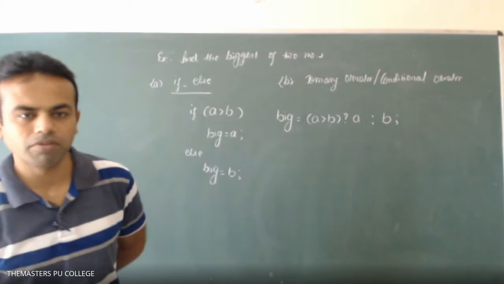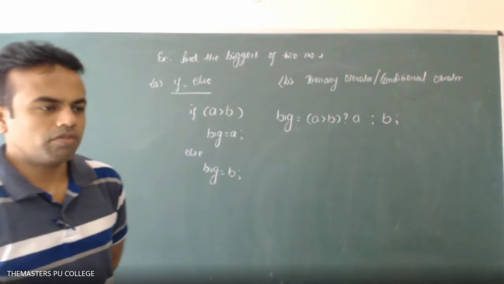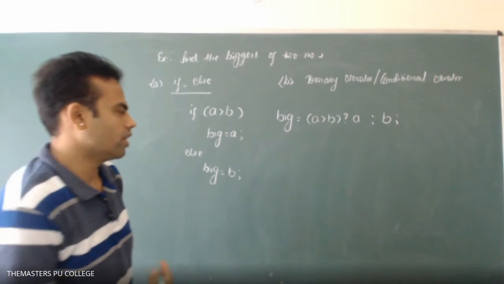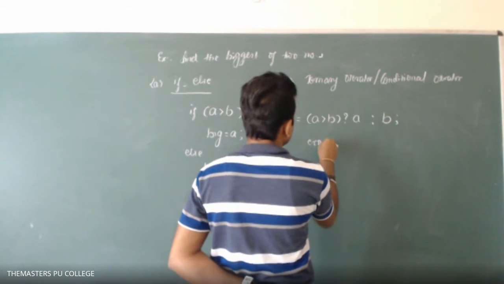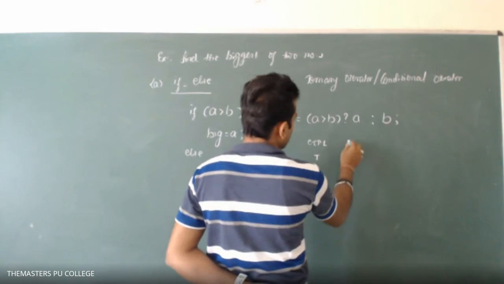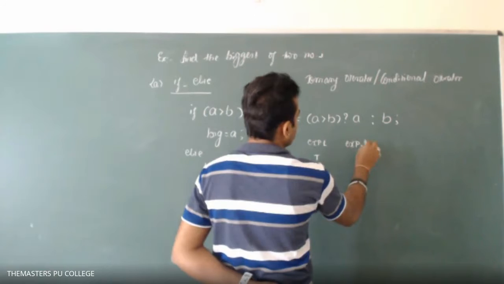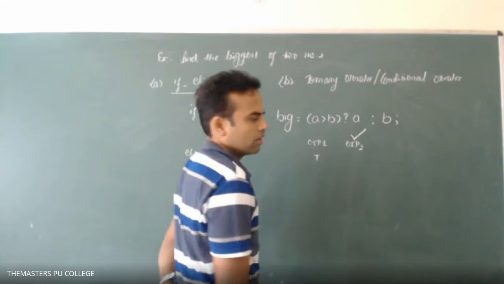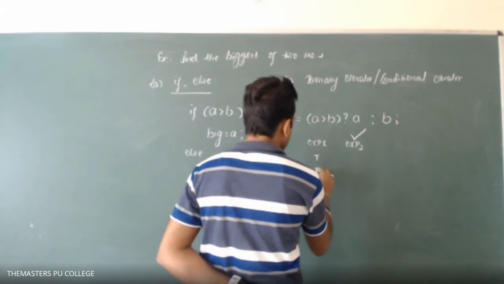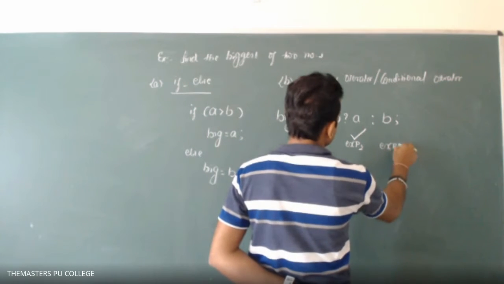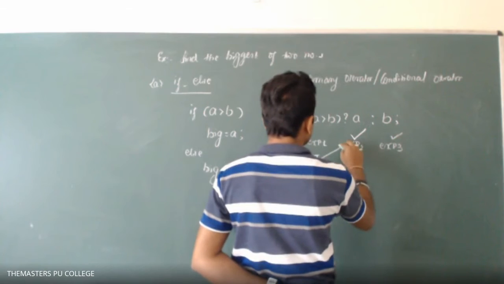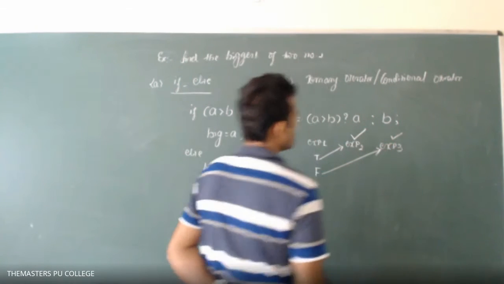In a single statement we can solve such problems. If expression 1 is true, then expression 2 will be executed. If it is false, then expression 3 will be executed. I'll put arrows here like this.